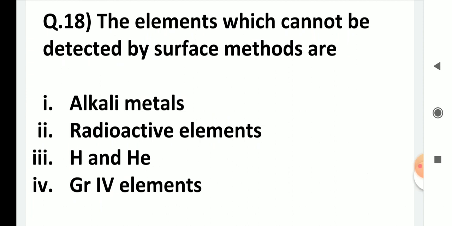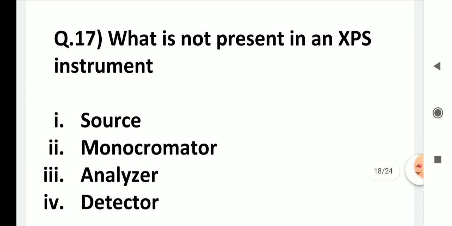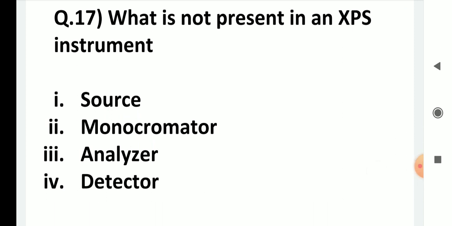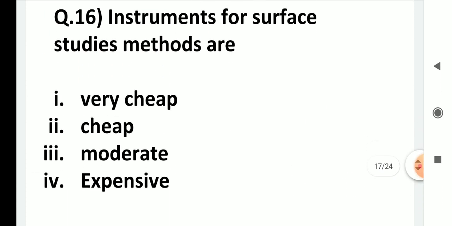The elements which cannot be detected by surface methods are hydrogen and helium. What is not present in an XPS instrument? Source is always there. Monochromator is not there. In XPS, you have the analyzer, which functions like a monochromator. Monochromator is not there, but the analyzer will function like a monochromator, and the detector is there. So what is not present is the monochromator. Instruments for surface studies are expensive, they are not cheap. So the last answer is the correct one.